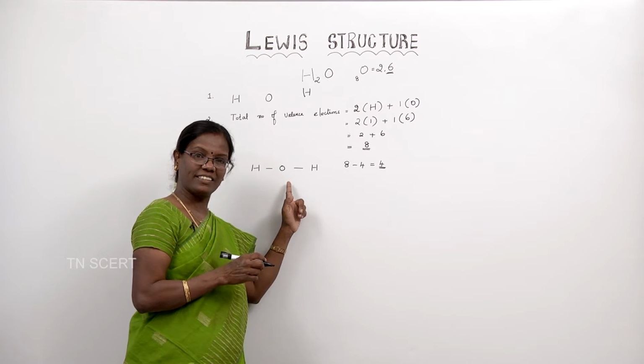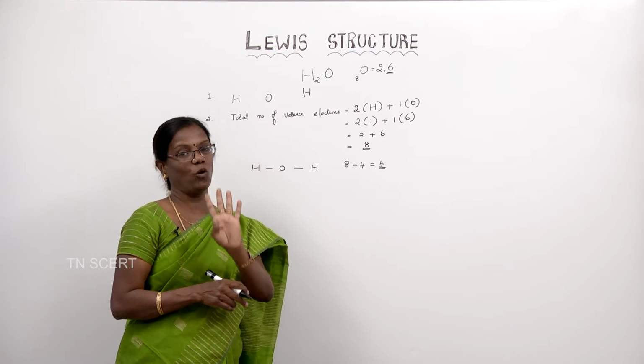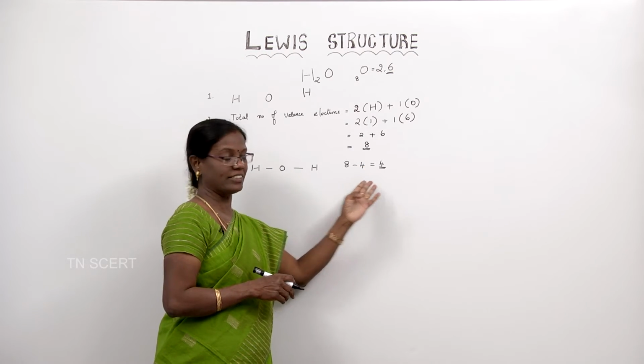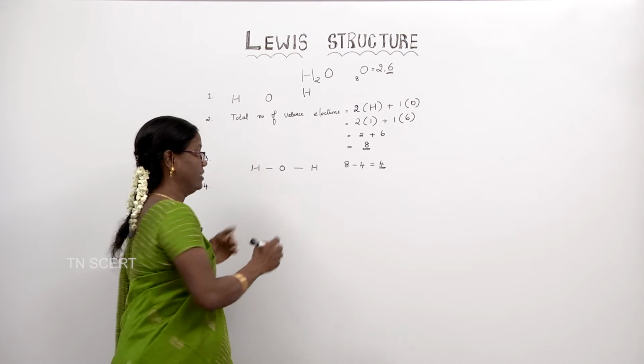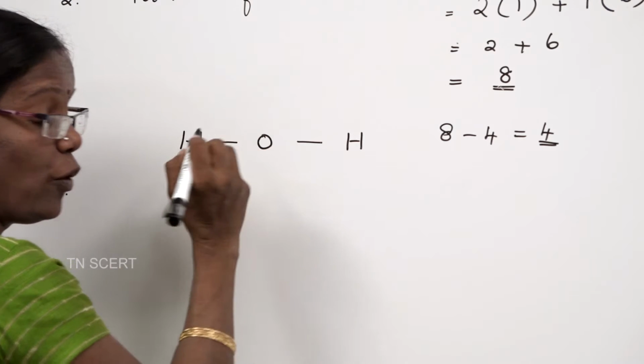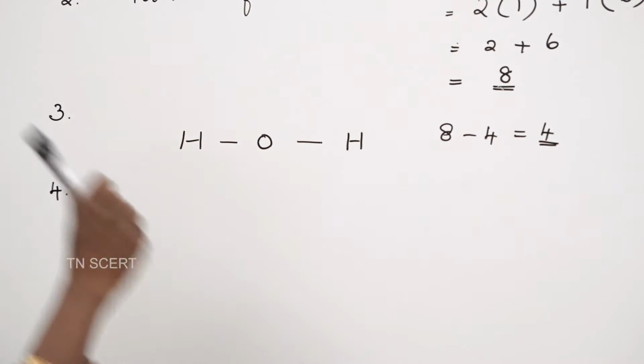How many more electrons does it need to get that octet structure? Yes, 4 electrons. See, we have 4 electrons. Let us give those electrons to the oxygen atom. Okay. So, these 4 electrons must be indicated as electron pairs.